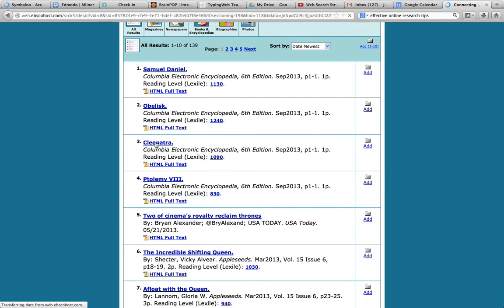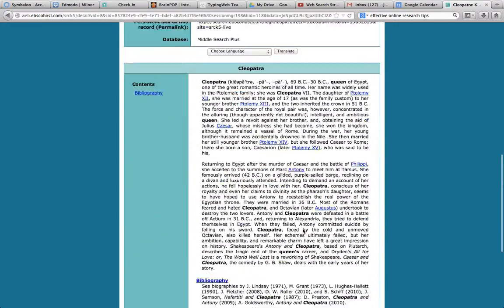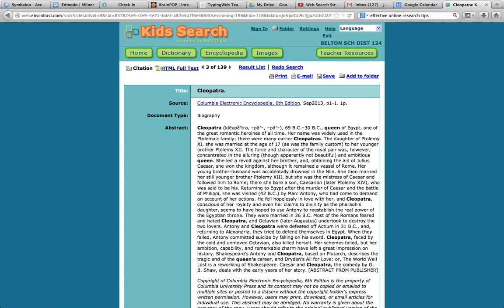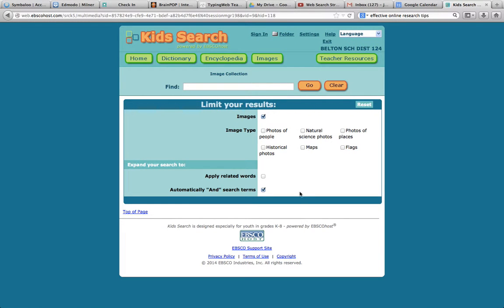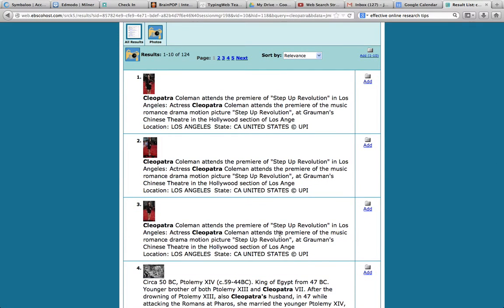Let's try the one entitled Cleopatra. And here it looks like we have the same thing we found in Searchosaurus, which we do. So this will find probably some of the same, maybe some different. If I click on images, it lets me pick my type. And I type in Cleopatra, go. Okay, now again, it may not be what I'm looking for.